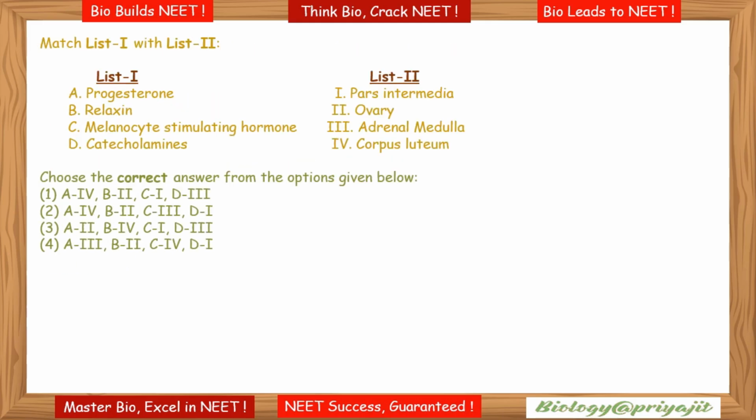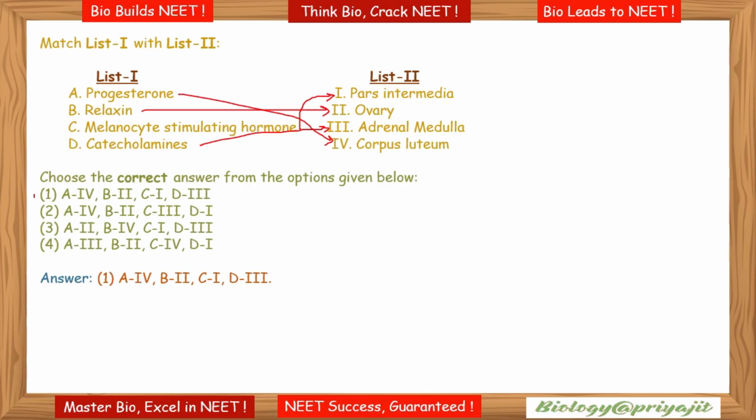Next, matching. List 1, list 2. Progesterone is secreted from the corpus luteum. Relaxin is secreted from the ovary. Melanocyte stimulating hormone is secreted from the pars intermedia of the pituitary gland. The adrenal medulla secretes two hormones called adrenaline or epinephrine and noradrenaline or norepinephrine. These are commonly called catecholamines. So here the correct answer will be option 1, A4, B2, C1, D3.